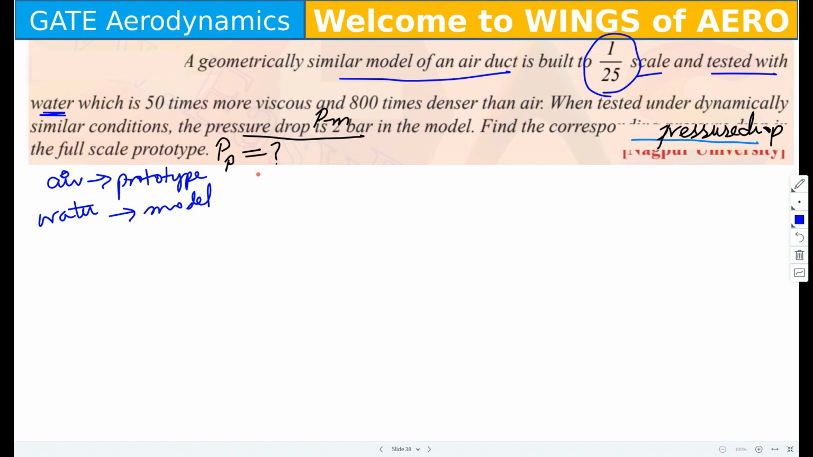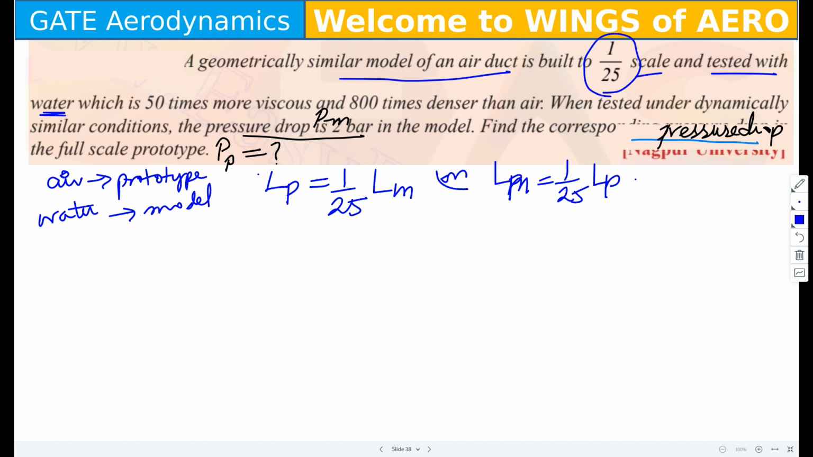Okay. That means how can we relate that 1/25? Can I write LP equals 1/25 of LM, that is, the length of the prototype is 1/25 of LM, or LM equals 1/25 of LP? Which one is right? Got the difference? Second one, ma'am.